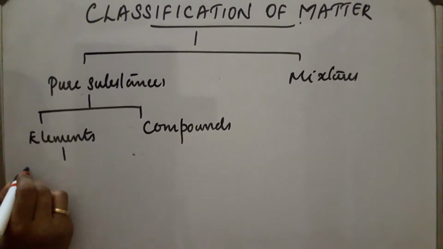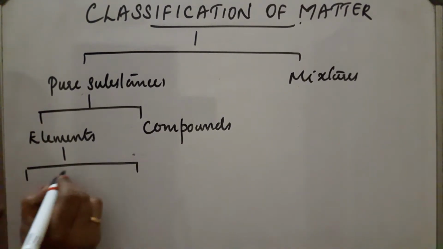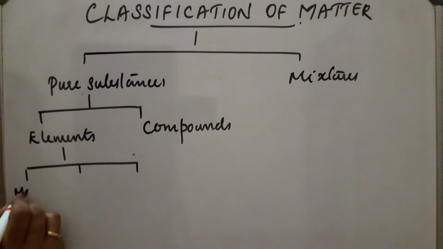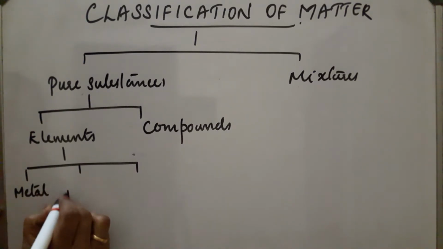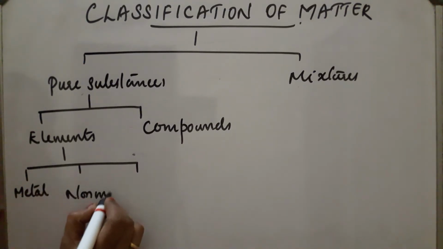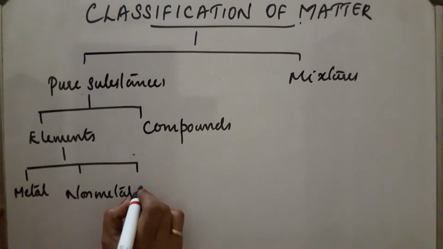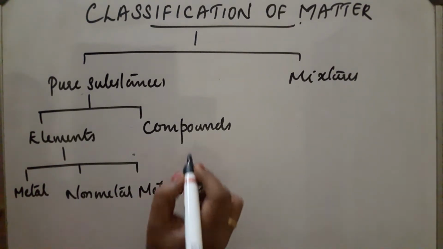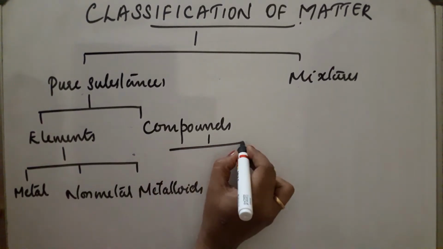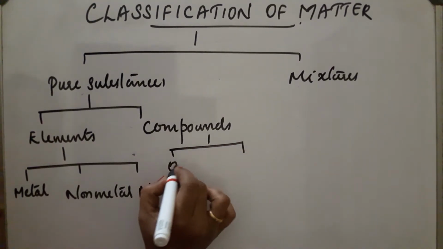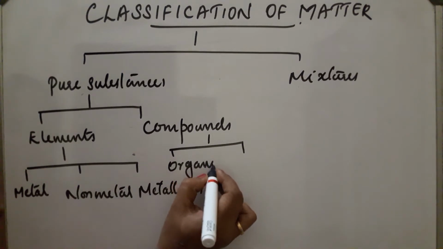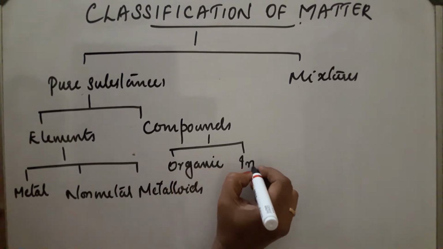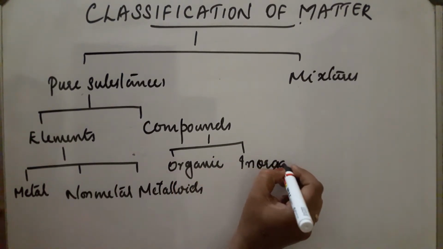Elements are again divided into three: metals, then non-metals and metalloids. Okay. Now, these compounds are also again divided into two, organic compounds and inorganic compounds.